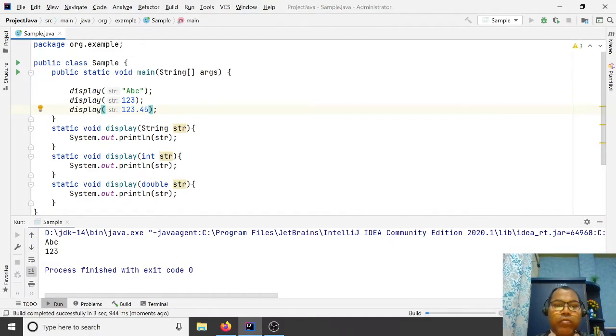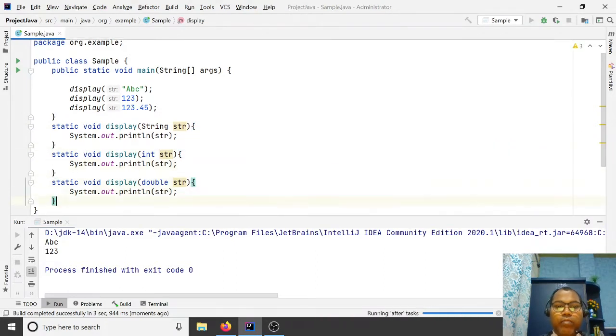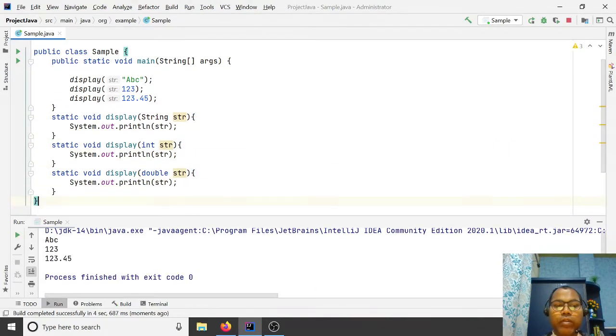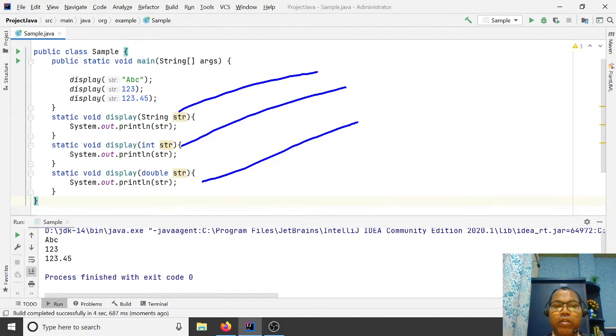So you write the same method multiple times to get the same outcome for different data types: for string, for int, for double. Why not make this parameter type generic?